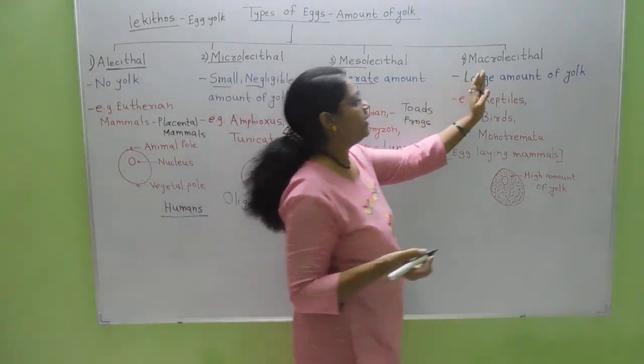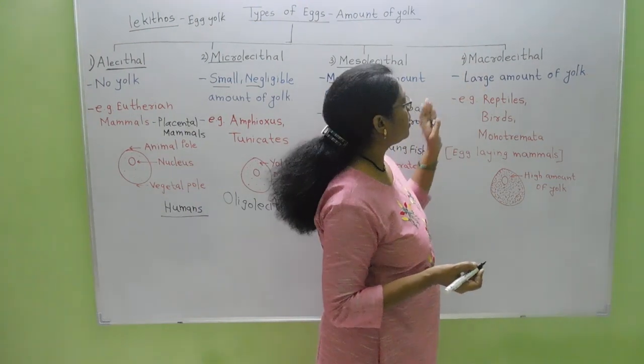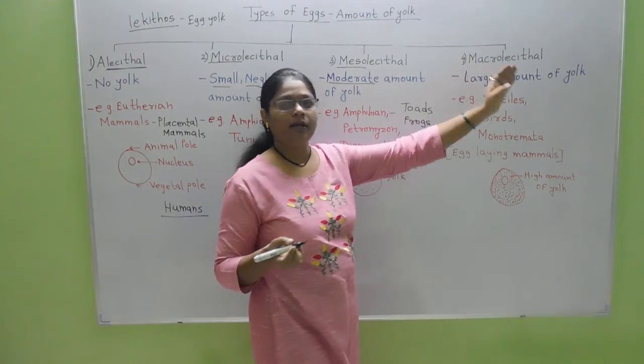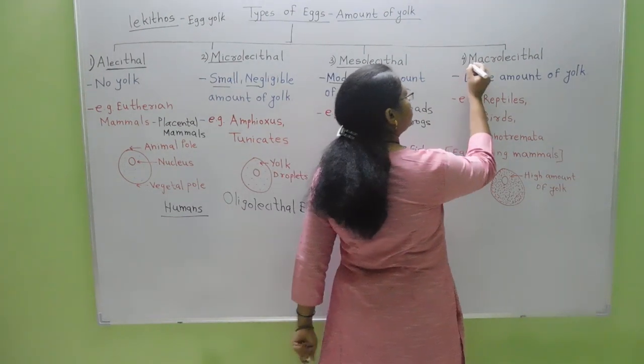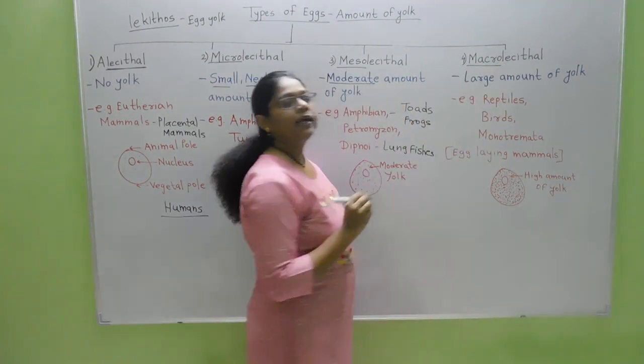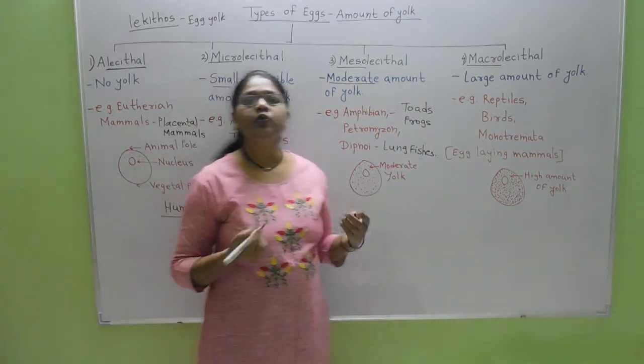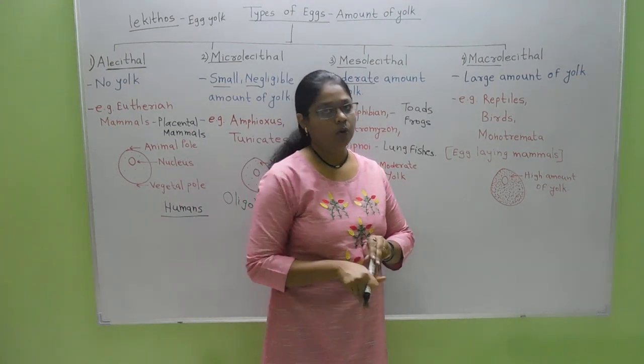Then the next kind of eggs are called macrolecithal eggs. According to the name macrolecithal, they contain a large or huge amount of yolk.